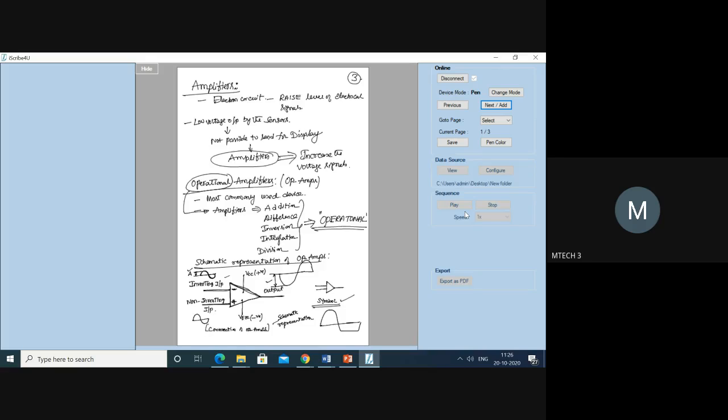Is it clear to you? Now amplification is going to be more, but it is the same phase. Okay, now that is the difference between the inverting input and the non-inverting input. Now basically